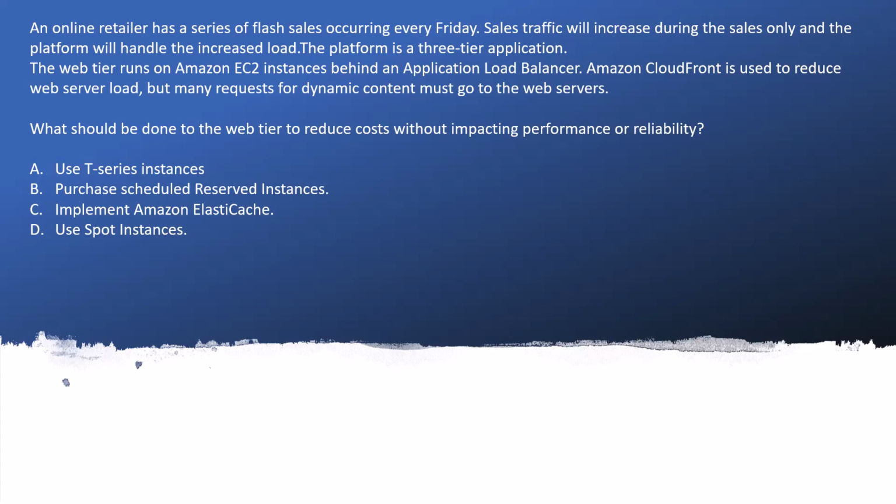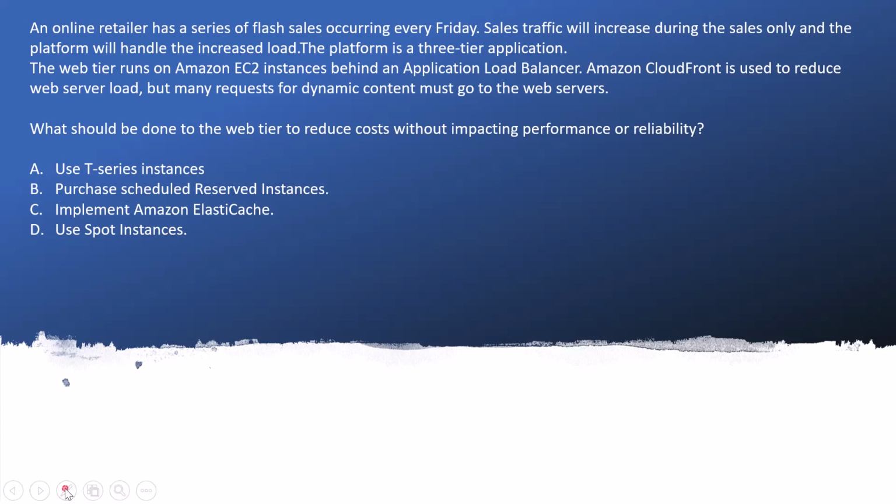The next part of the question says that the platform is a 3-tier application. The web tier runs on Amazon EC2 instances behind an Application Load Balancer. Amazon CloudFront is used to reduce the web server load, but many requests for dynamic content must go to the web server. So it looks like a well-designed setup, because the Application Load Balancer is used for load balancing, and CloudFront is used to cache the static content.